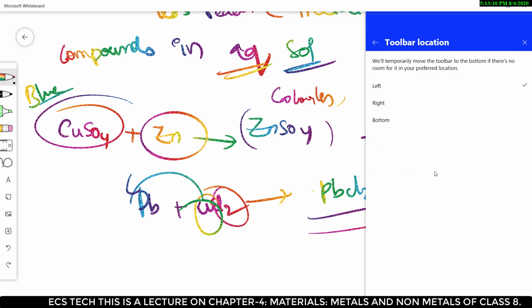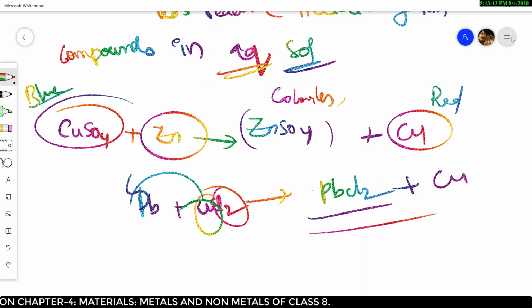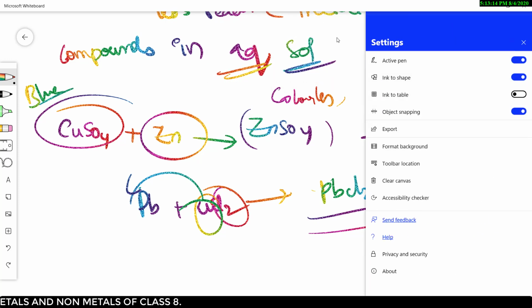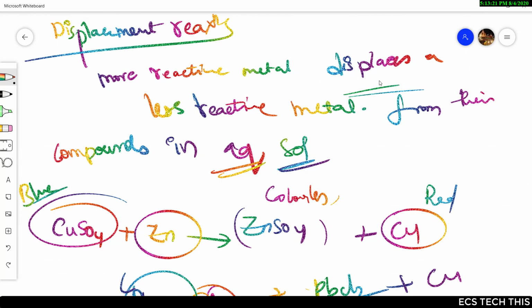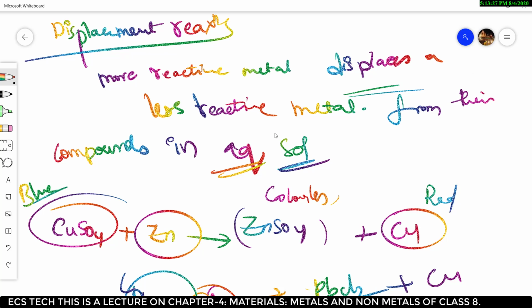Now we'll come to the double displacement reaction. So what happens in a displacement reaction? In aqueous solution, a more reactive metal displaces another less reactive metal from its compound. This is called a displacement reaction.